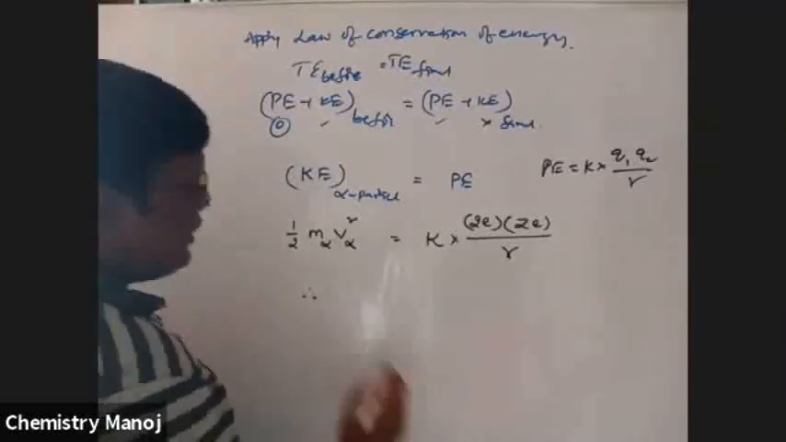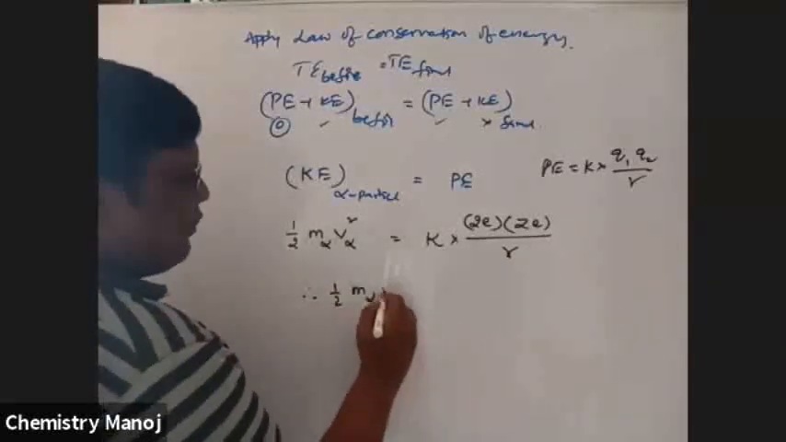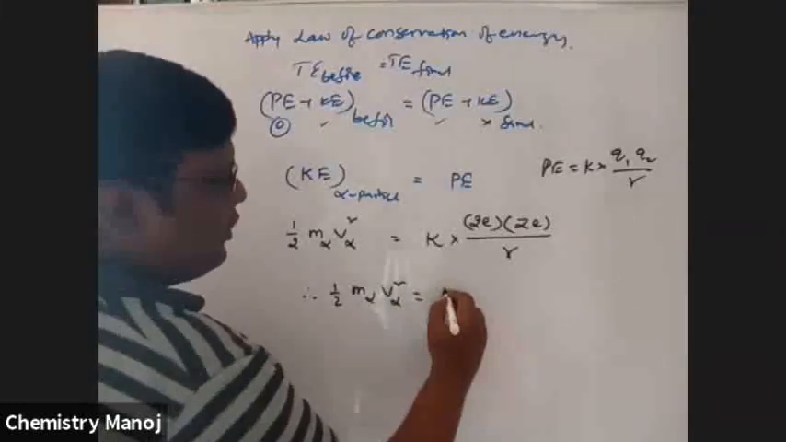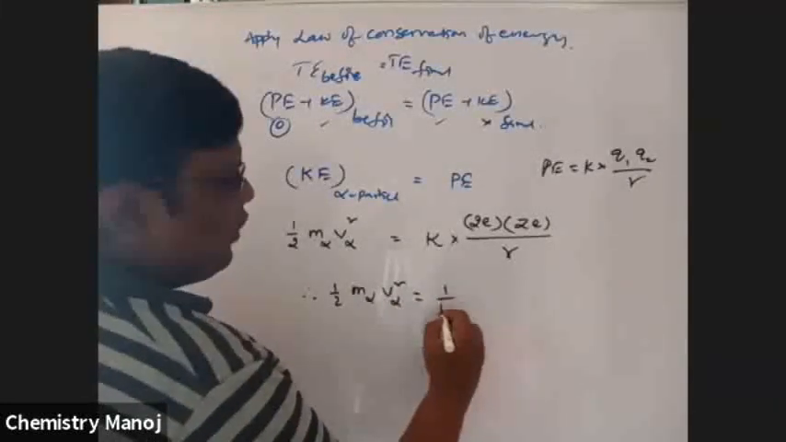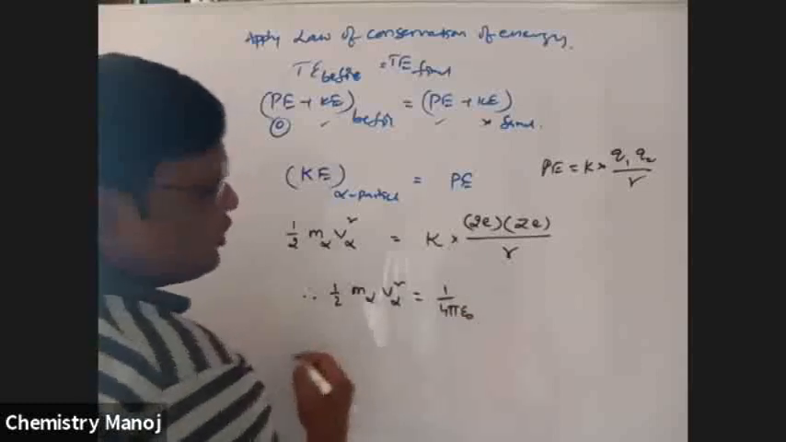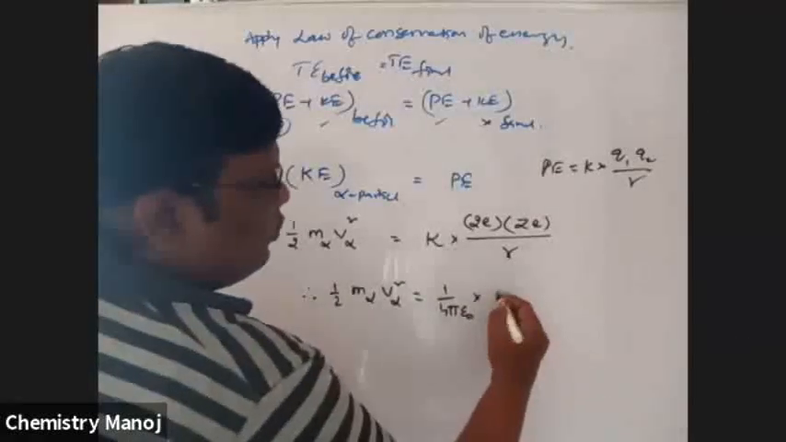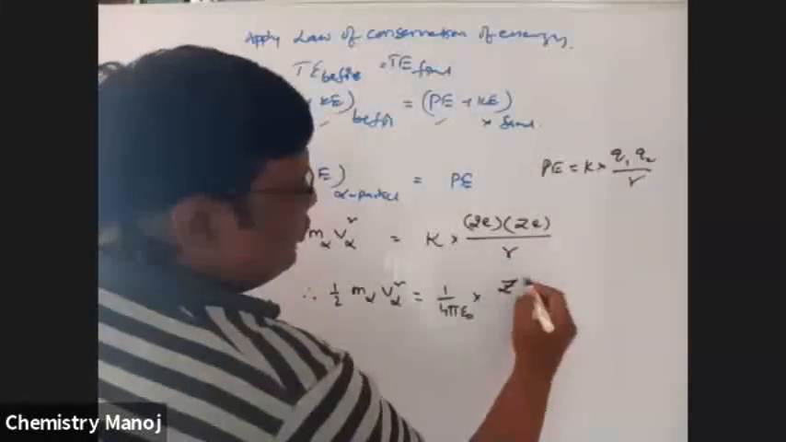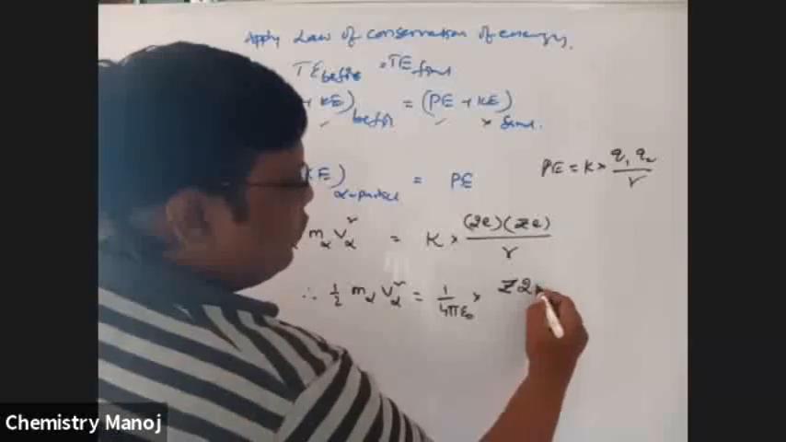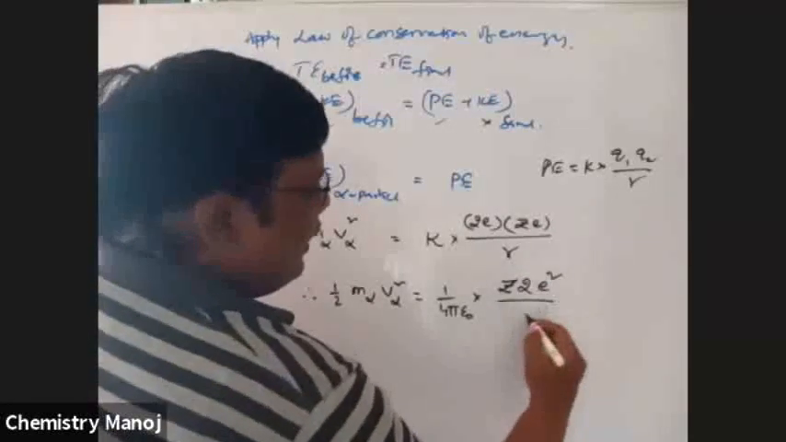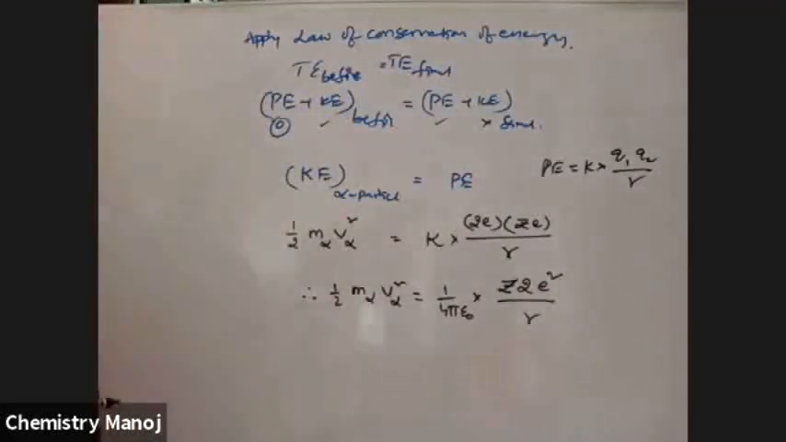So, just rearrangement: half m alpha v alpha square is equal to K. K is nothing but 1 by 4 pi epsilon naught, which is nothing but permittivity, into Z into 2 into E square by R.